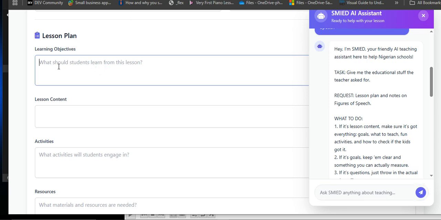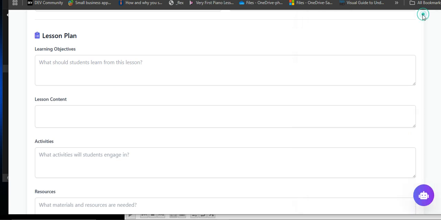So let me just put something here. So I'm going to close it. For those who are used to AI, there is a way you will give your prompt, you will ask for AI to give you exactly what you need. I'm really not here to do that right now. We use AI, but this is not an AI class. So learning objective.